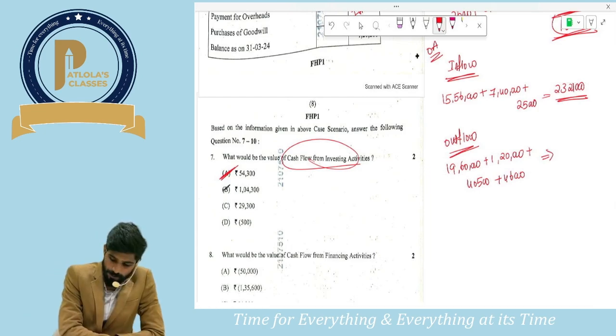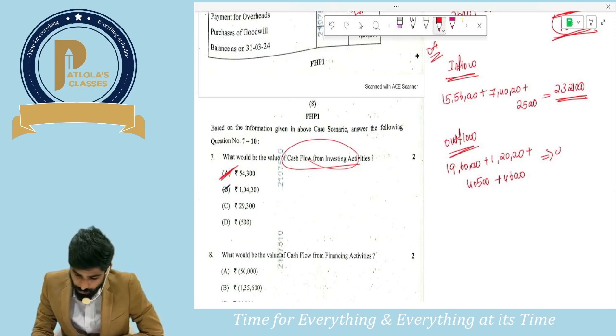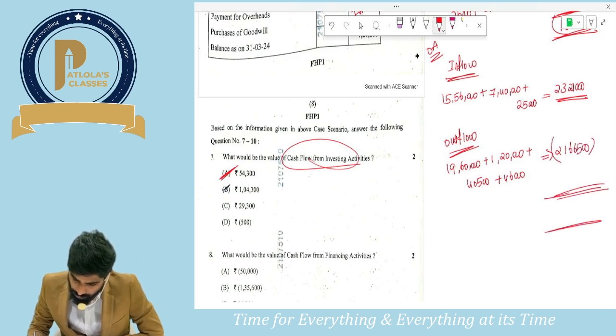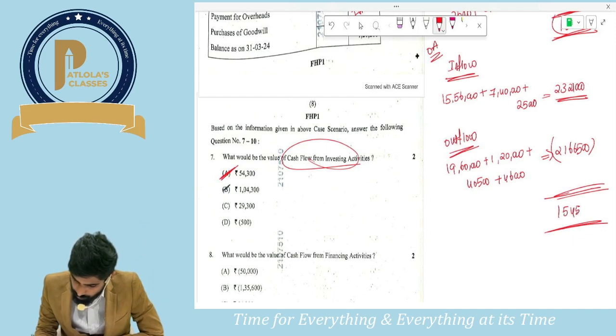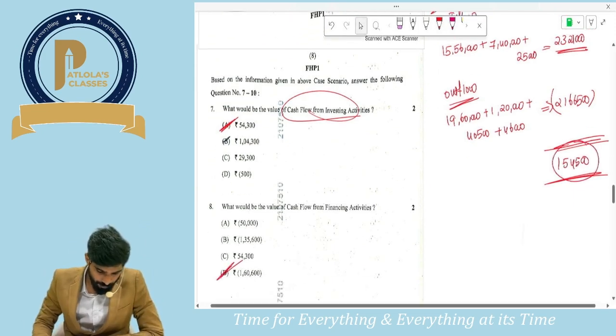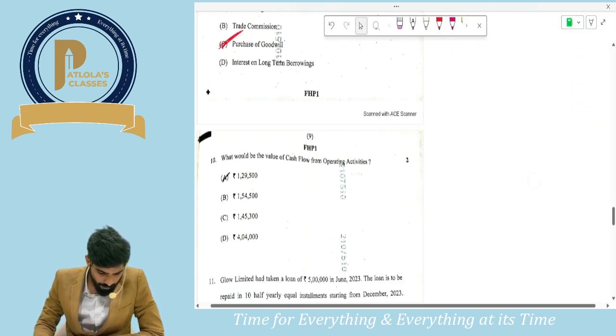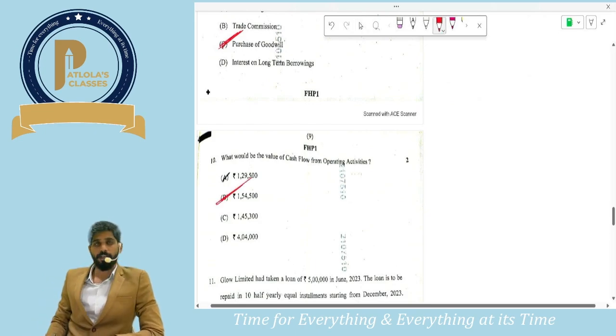It is 21 lakhs 66,500. So how much is the net cash inflow? It's 23 lakhs 21,000 minus that, so 1 lakh 54,500 would be net cash inflows from operating activities.